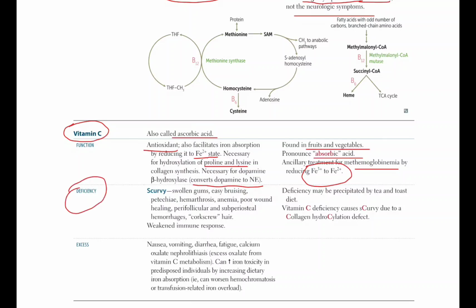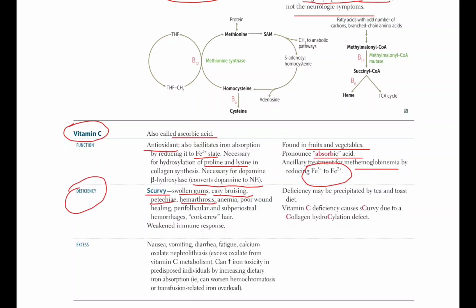Deficiency of vitamin C, or ascorbic acid, causes scurvy. Scurvy presents with swollen gums, easy bruising, petechiae, and hemarthrosis. Easy bruising means bleeding very easily from the skin. Petechiae are small purple pinpoint marks on the skin.